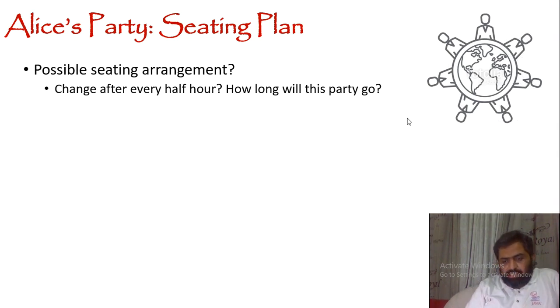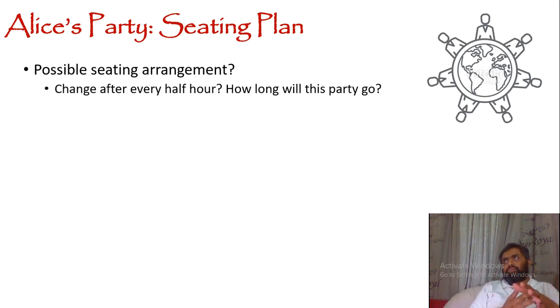They are having a chit chat with each other, and then suddenly they decide, we should switch seating with each other, because it's not fun to have just one seating arrangement, so we cannot talk to some of our other friends. They decide, okay, let's make a plan like this, that we are going to change our seating arrangement after every half hour, and we are going to try each and every possible seating arrangement.